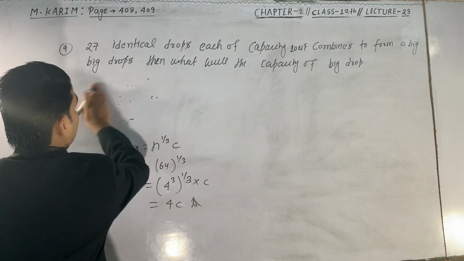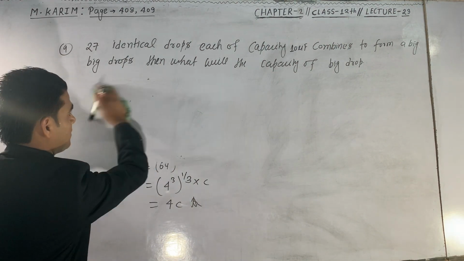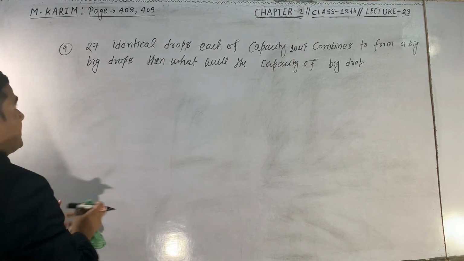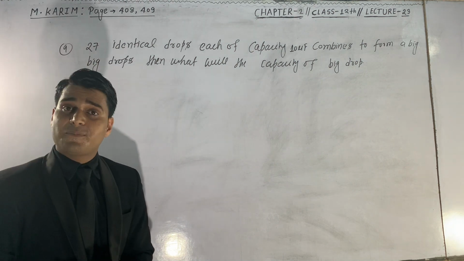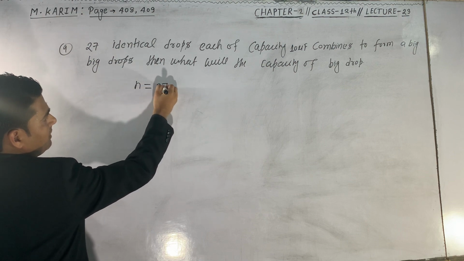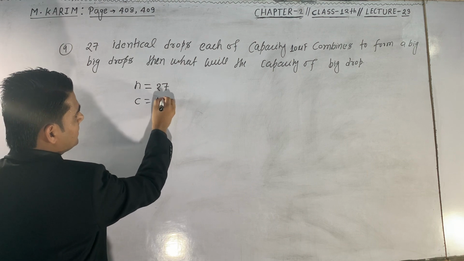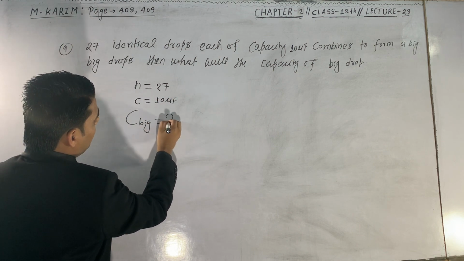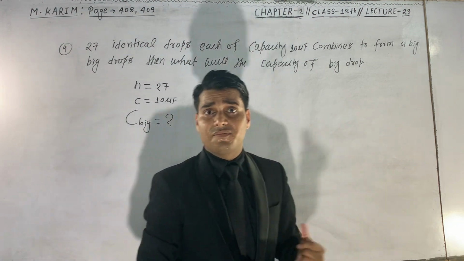Again, there are 27 identical drops. The number of identical drops is 27, and the capacity of each drop C is equal to 10 microfarad. Then what will be the capacitance of the big drop if we combine these identical small drops into a big drop?